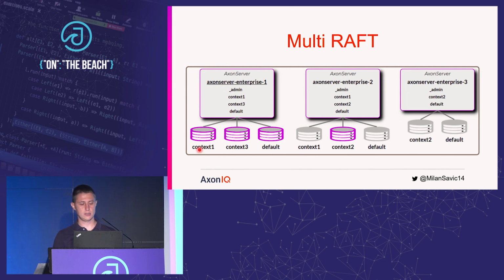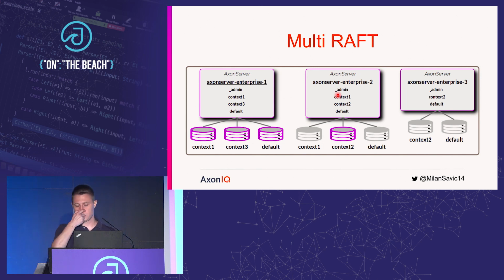On this slide, we see that server 1 is leader for context 1, 3, and default. Server 2 is leader of context 2. That's how we spread a load a bit. There is one specific context that is called admin context, and it is used for internal Axon Server purposes. It is used for managing the topology of our whole cluster, of our whole system.